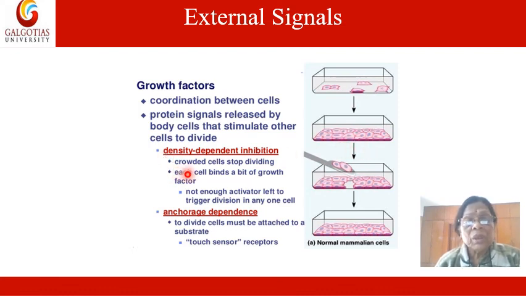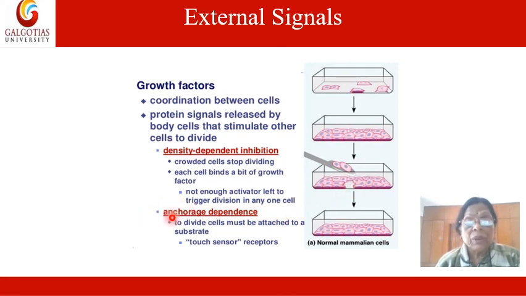So there are two types of inhibition. One is density dependent inhibition, which means that when cells are overcrowded, they stop dividing, because each cell binds a bit of growth factor, and they don't have enough activator left to trigger division, so the growth factor is not released and the cell in question doesn't divide.